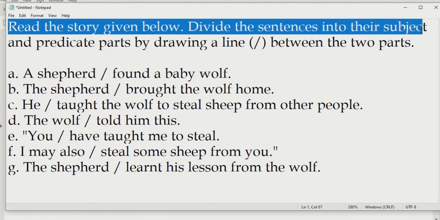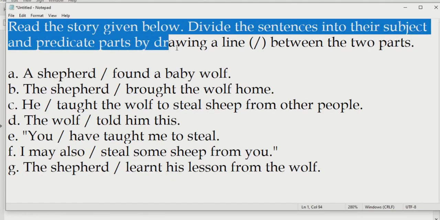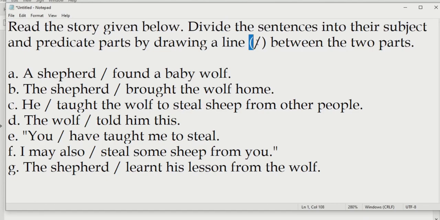Divide the sentences into their subject and predicate parts by drawing a line. You just have to put this mark between the two parts. That means wherever you put the line, you have already divided the sentence, that is into subject and predicate.